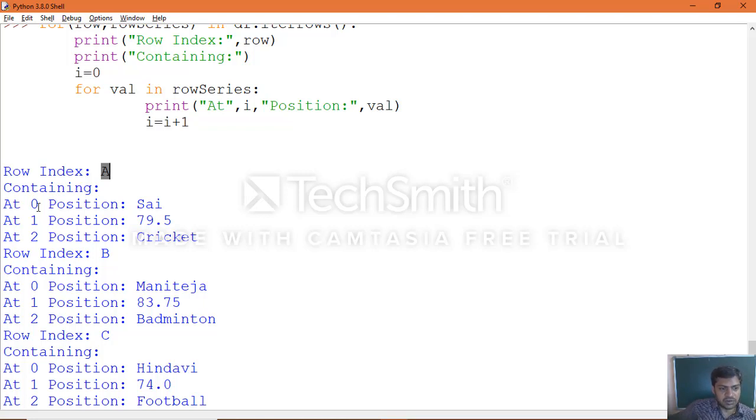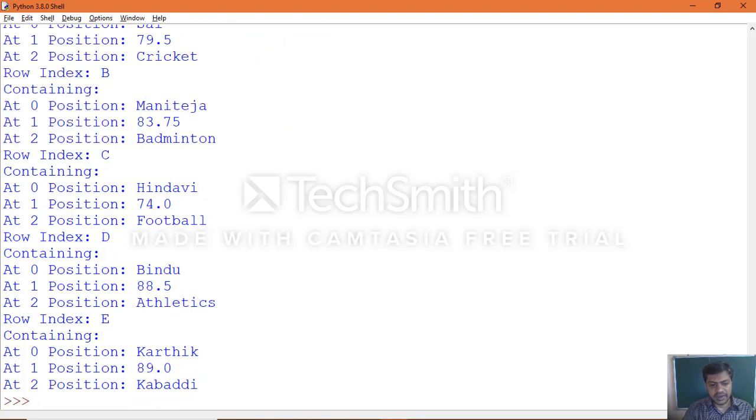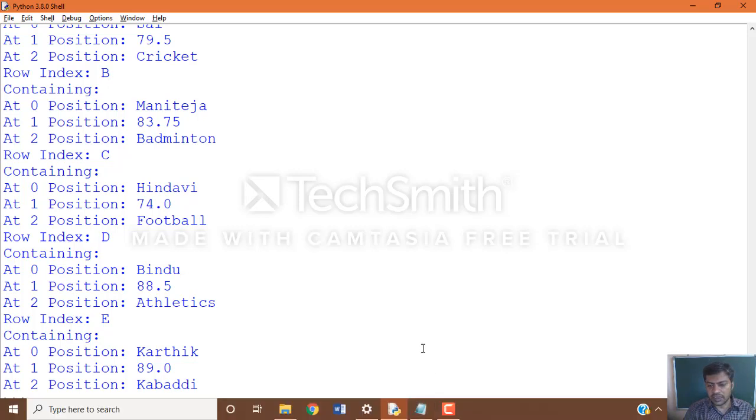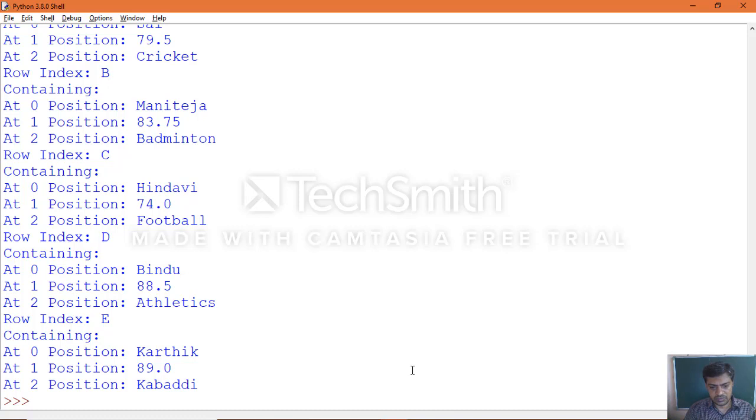So I think it's clear now how we can extract data from a data frame row-wise as well as position-wise by using iterative functions. The iterrows function of the data frame object in the pandas module is how we can extract the data. We'll continue with another type of iterative function, that is iteritems, column-wise. We'll see how to use it with multiple examples in the next class. Thank you, we'll continue next class.